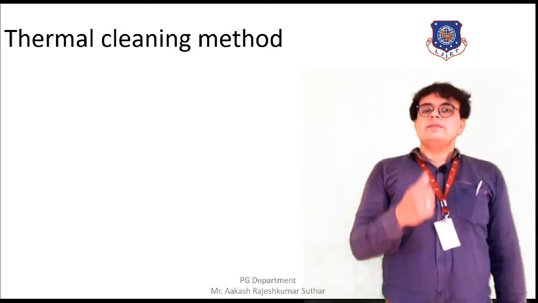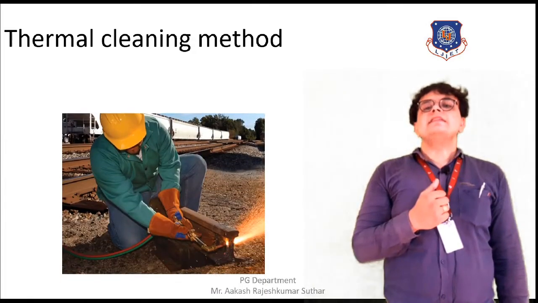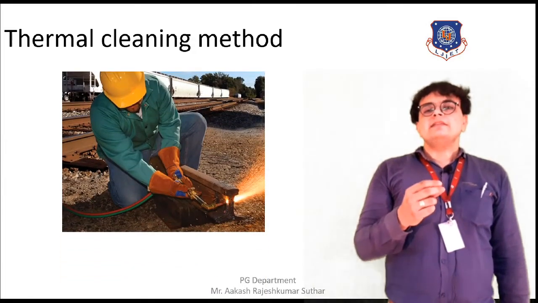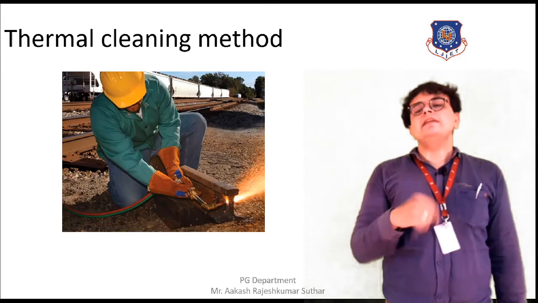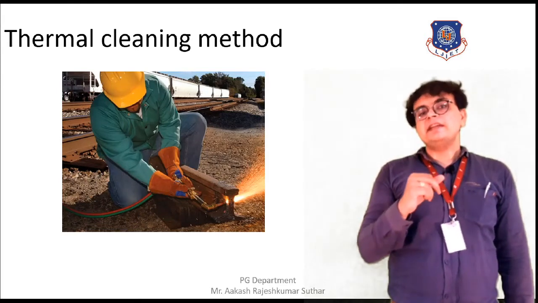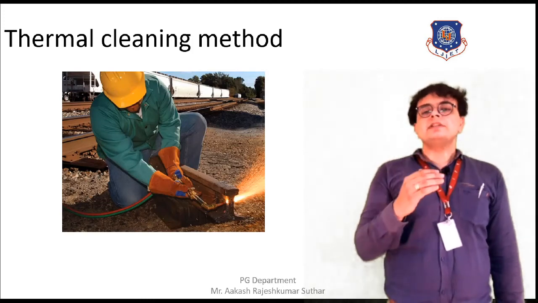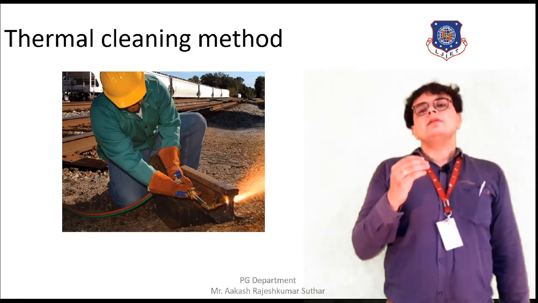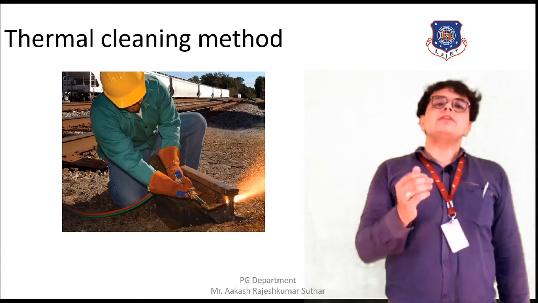Here we have a picture where a person is providing the heat externally with the help of an oxyacetylene flame gas, and the person is removing the layer of the grease or oil from the outer surface of a rail section.